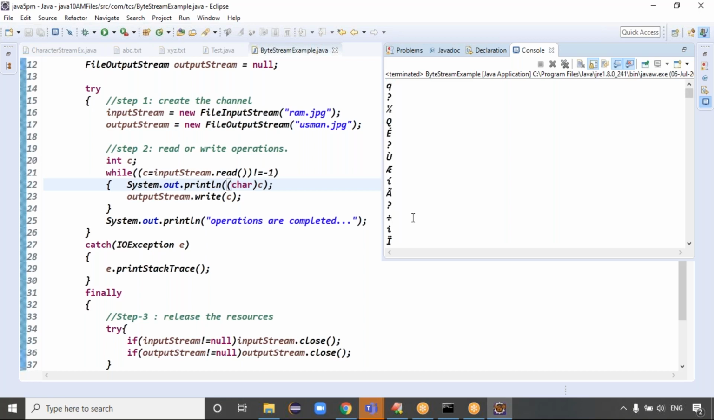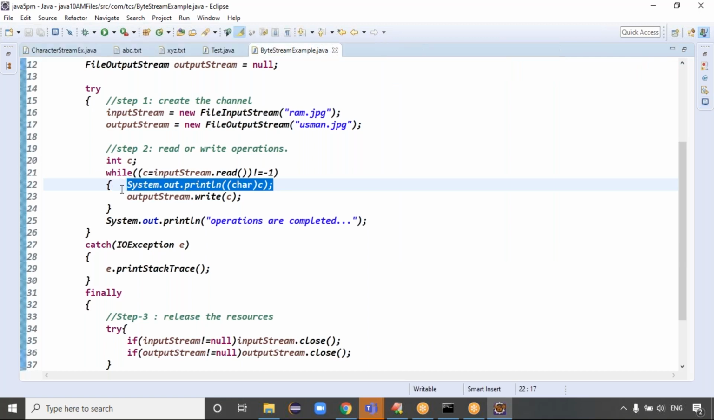Even in databases, if you try to open an image in the console, it will not open. It will show you some symbols like this, binary symbols, right? Exactly, guys. So you got the clarity, right? This is how we work with image data.